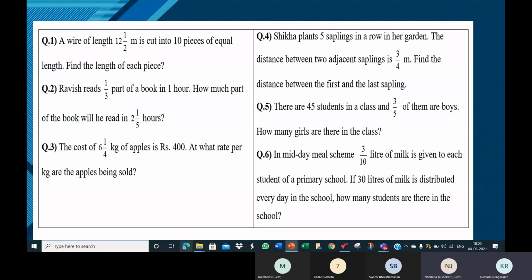Or leave 2 pages for the questions. Leave 2 to 3 pages as per the size of your book. Leave some pages to write the questions and just start working the answers, children. Write the correct question number, answer 1, answer 2, answer 3, and so on. Start working.